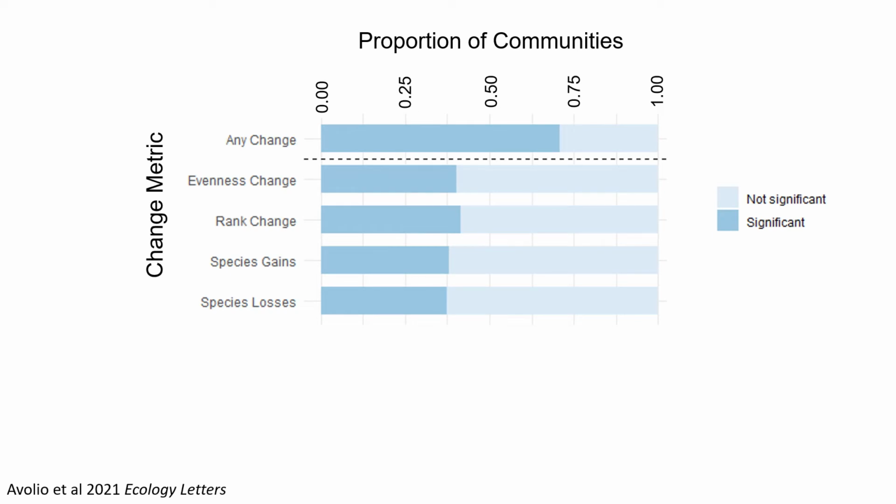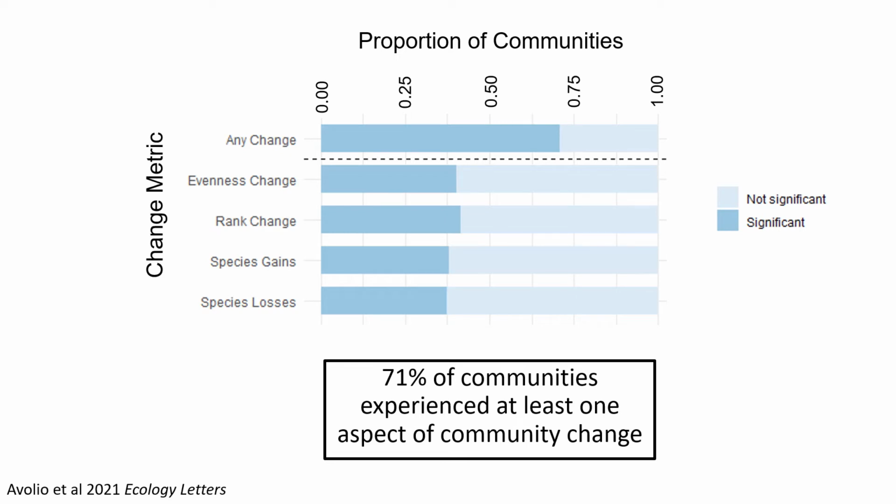And so here, when we're looking across a variety of these global change experiments, where we're imposing global change drivers such as nutrient availability, increasing atmospheric CO2, or irrigation or drought experiments, we see that evenness change occurs in these experiments about 30% of the time, as does rank change, species gains, and species losses. And overall, about 71% of our communities experience at least one of these aspects of community change across more than 450 different experimental treatments, or experimental communities, that we were looking at. And many of these communities actually experience multiple different aspects of these community changes all at once.